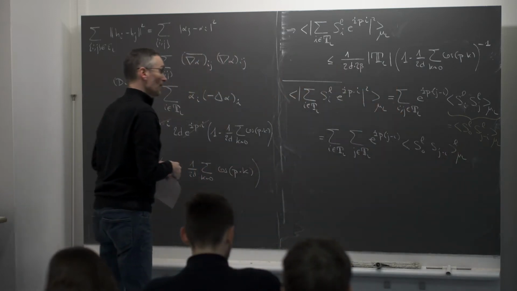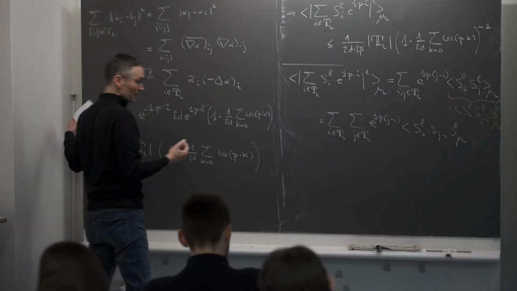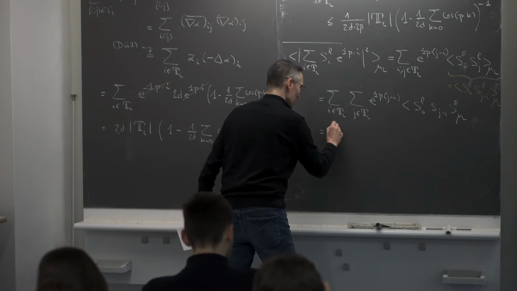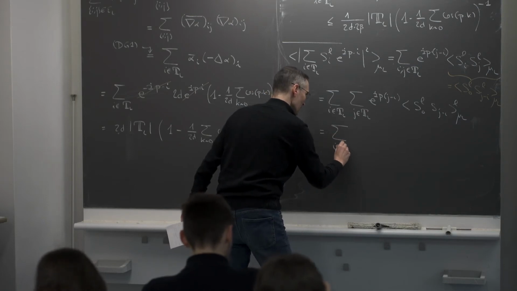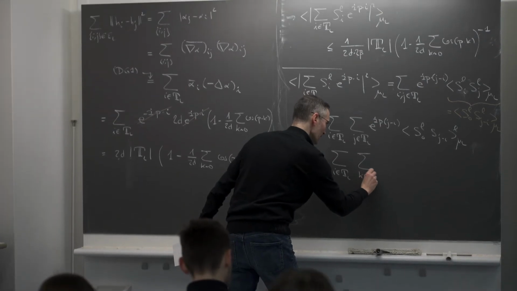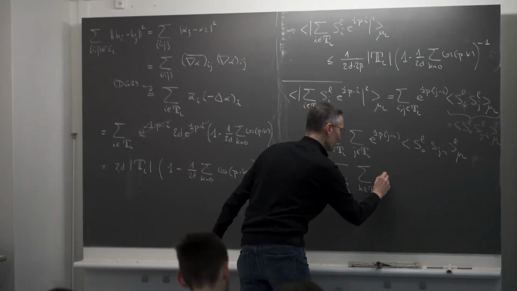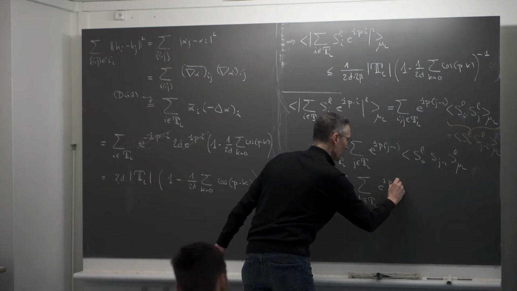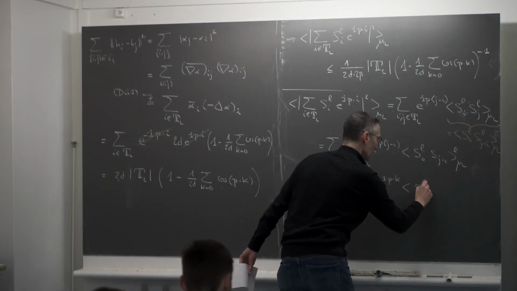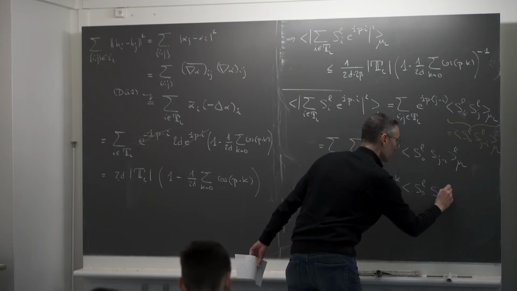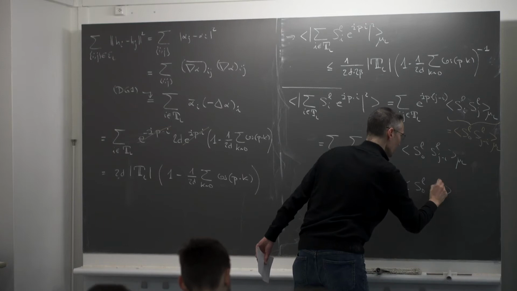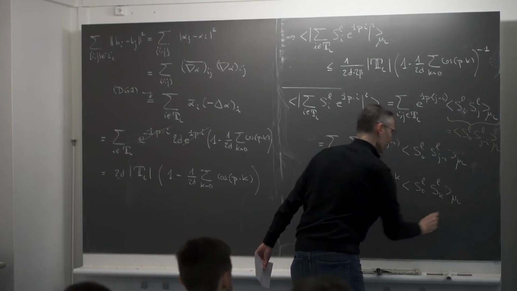Okay. Everything depends only on j minus i, so I can replace the sum over j by a sum over j minus i. So this will be the sum over i in TL, sum over k in TL, and I will get e^{i p·k}, S_0^L S_k^L, under mu_L.